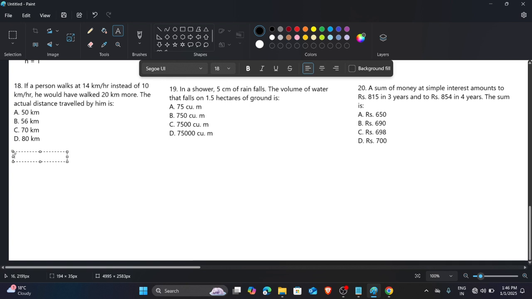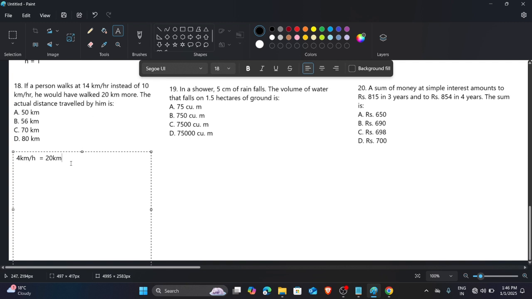Next question: if a person walks at 14 km per hour instead of 10 km per hour, he would have walked 20 kilometers more. The actual distance traveled by him is... no problem, this is a very easy question. If the person walks faster instead of at 10 km per hour, he walks 20 km more. It means if he increases his speed by 4 km per hour, the distance increases by 20 kilometers. The 4 kilometers that he increased his speed gave 20 kilometers more in his walk.